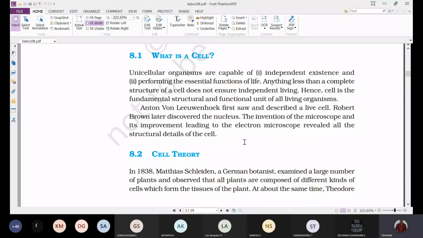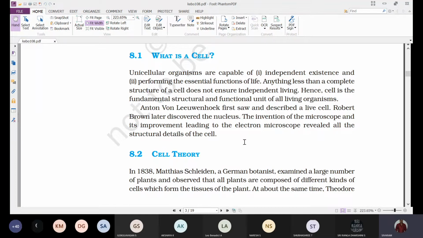And next, who first observed the living cell? Anthony von Leeuwenhoek. Generally in your lower classes you might have learned that the first cell was discovered by Robert Hooke.